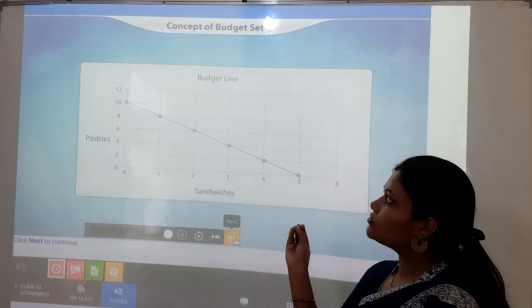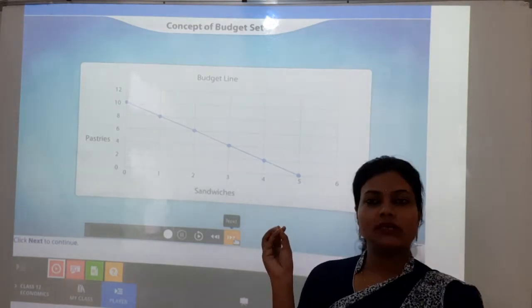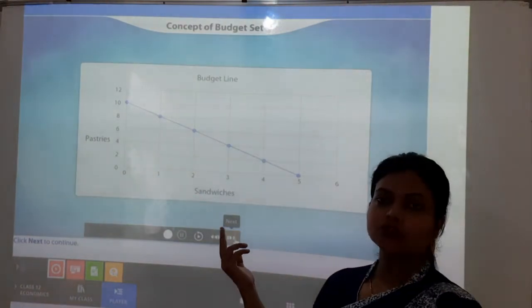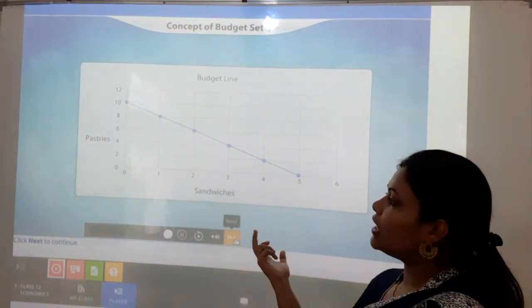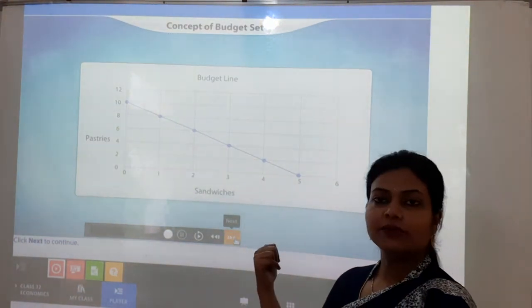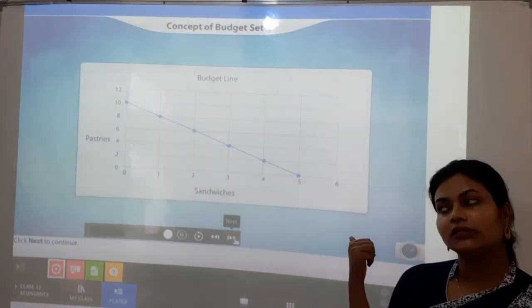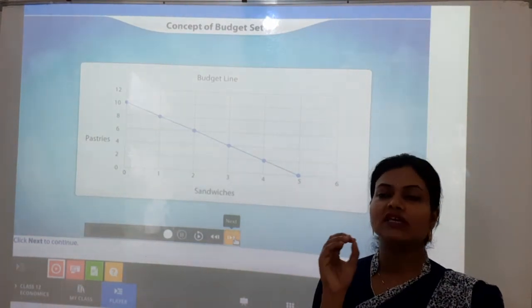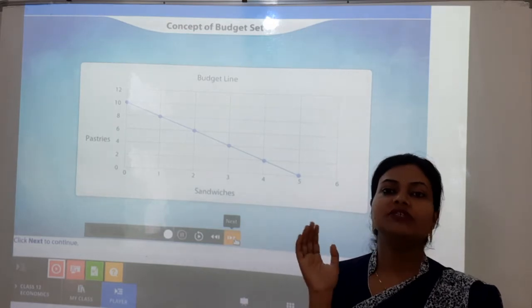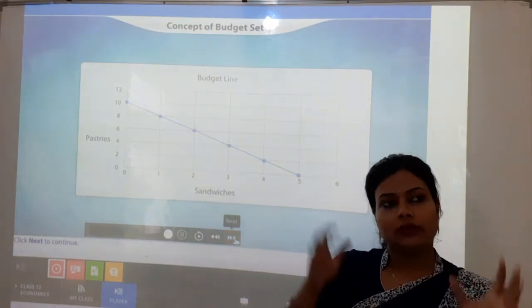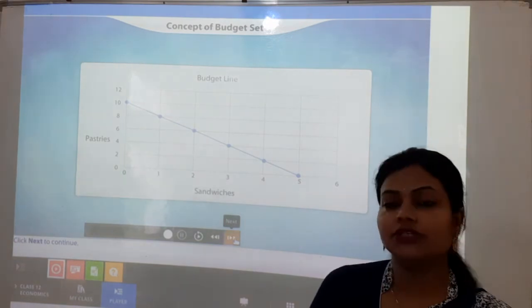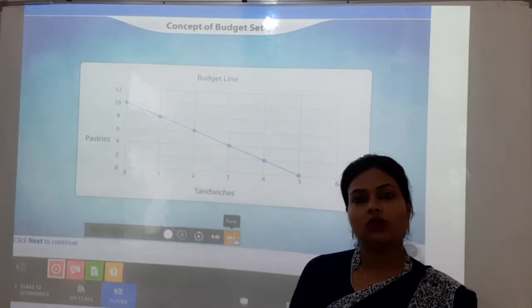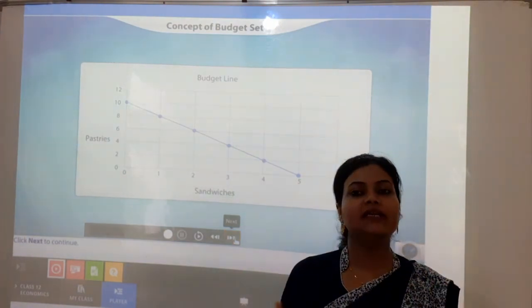Likewise, the budget is there, a particular amount that a consumer has to spend on the two products, the sandwiches and pastries. In the previous example, the table showed that if a person has 200 rupees, there are different combinations that can be expressed, like 4 units of pastry and 2 units of sandwiches costing 200 rupees, or certain other combinations.